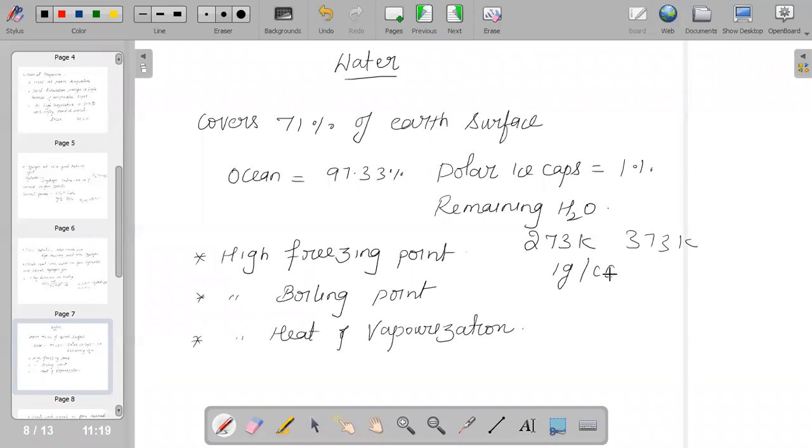Due to hydrogen bonding, it exists as an associated molecule. Therefore, it has a high freezing point, high boiling point, and high heat of vaporization. Hence the order of decrease of this property is H2O greater than H2S greater than H2Se. It also has high thermal conductivity, dipole moment, dielectric constant, and high specific heat value. And of course, we all know that water is a very good solvent.